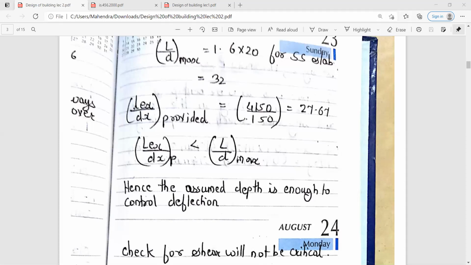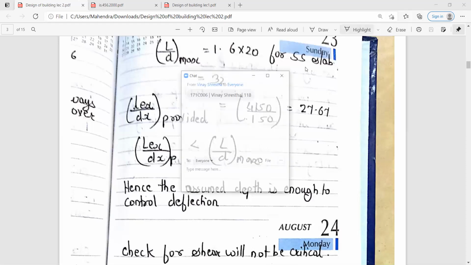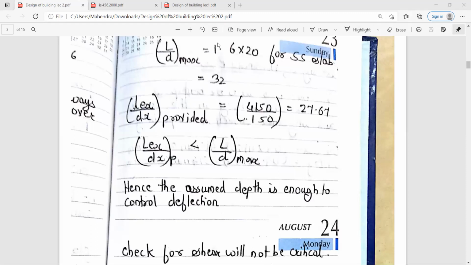So it is less than the L by D maximum ratio. Hence the assumed depth is enough to control the deflection. Whatever the deflection is, your assumption is correct over here. So there is no check for the shear, it will not be critical in this particular case, as this condition is being satisfied.